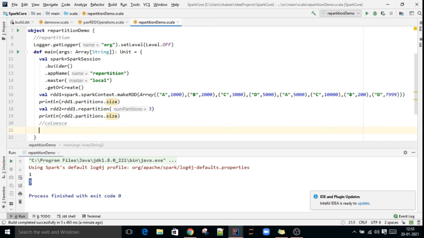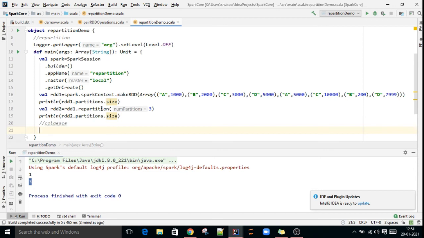What is the advantage when compared to repartition? Data shuffling will not happen in coalesce, because we always use coalesce to reduce the number of partitions. Suppose 10 partitions are there. If you want to reduce 10 to 5, you are reducing to 5 from the existing partitions only, right? So data shuffling will not happen much. That's why coalesce will always give good performance when compared to repartition.